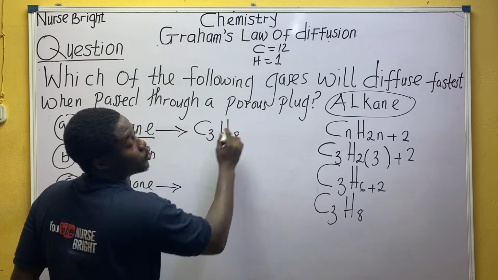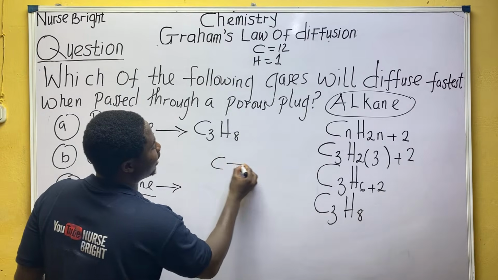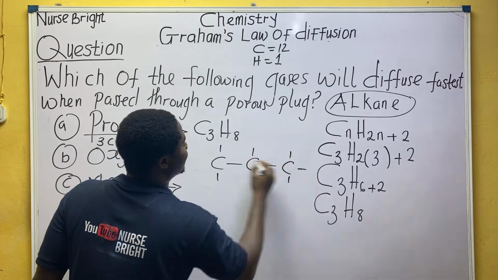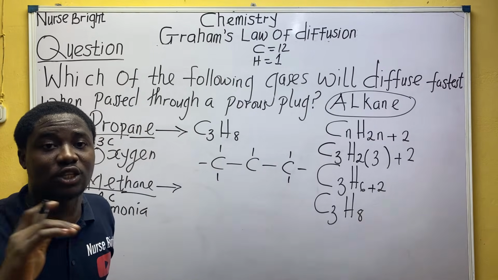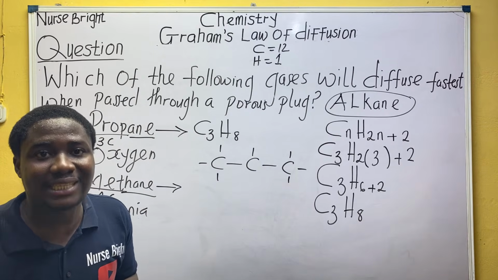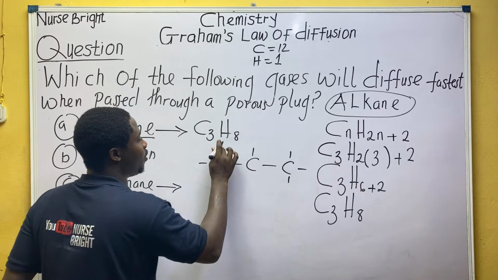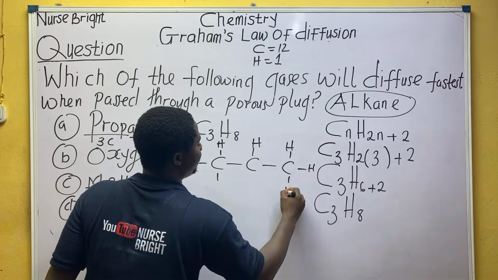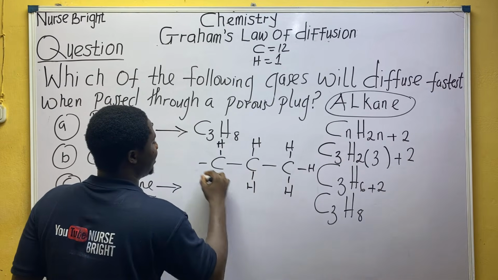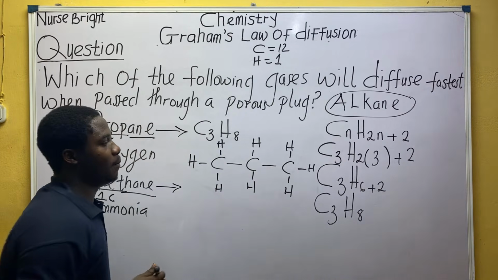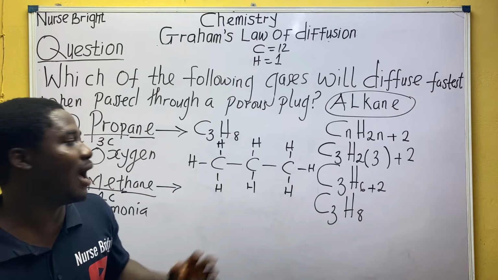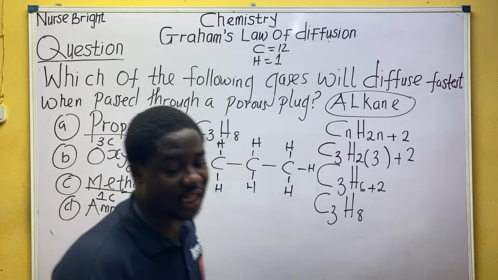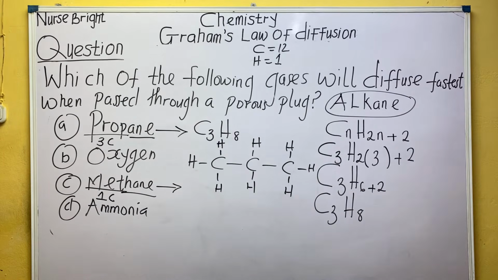You can draw the structure quickly. It's not hard. 3 carbons, it is a single bonded compound. Carbon is tetravalent. Put your 8 hydrogens, 1, 2, 3, 4, 5, 6, 7, 8. This will tell you that this is actually correct, because all the carbons are completely filled. They are all tetravalent in all the positions. So C3H8 is the chemical formula for what now?